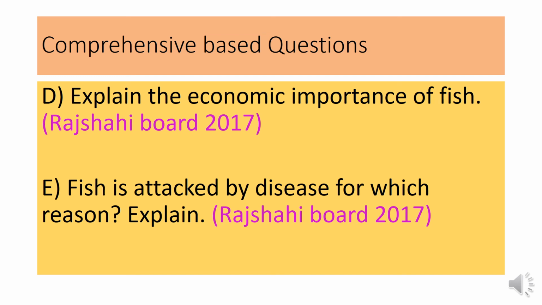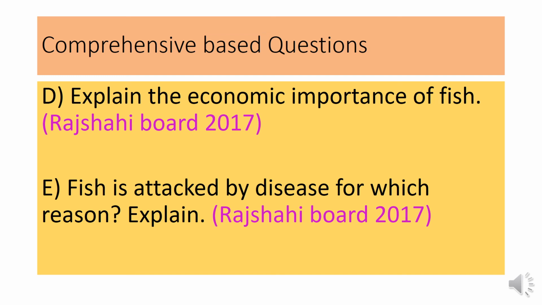Then it is the source of employment, or unemployment problem can be solved with fish culture. Then it is the source of poultry food or organic fertilizer. It is the source of family income. It helps to develop socio-economic condition. It increases our total national income. It is the source of industry. That's all the economic importance of fish.